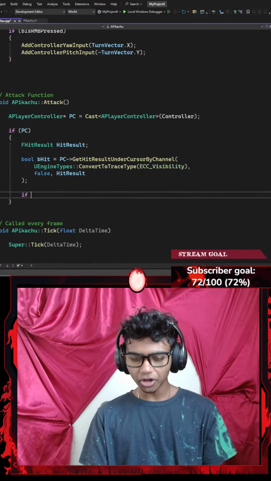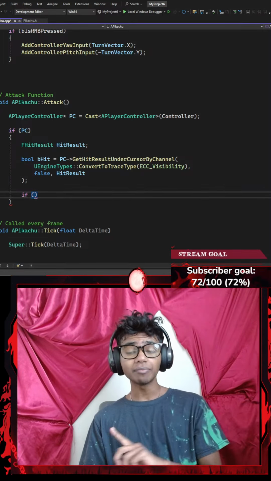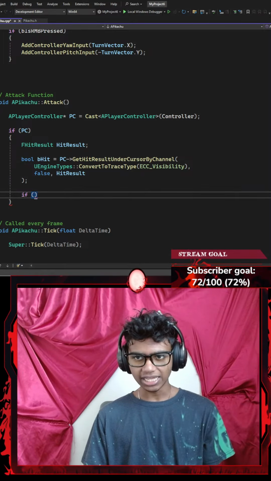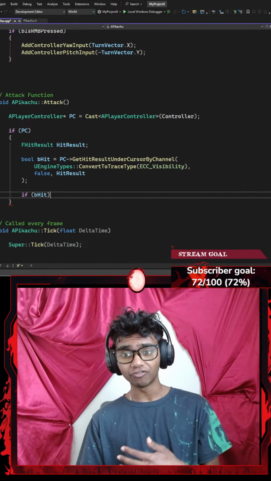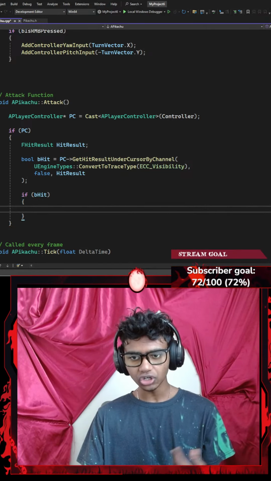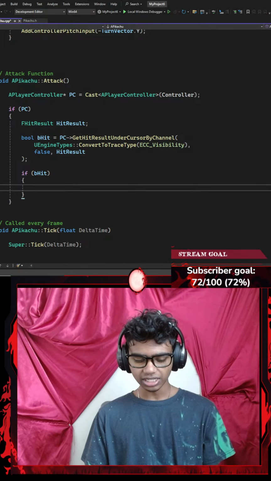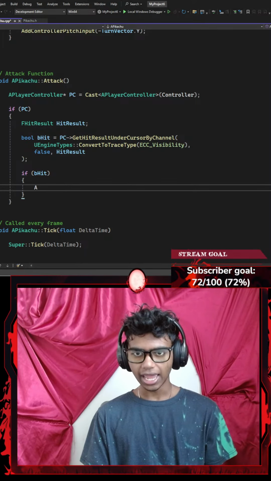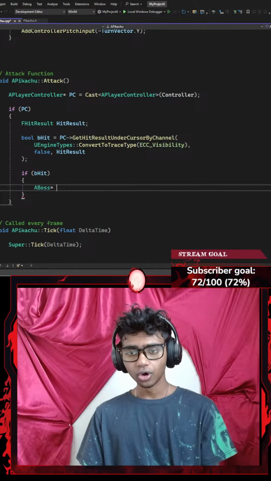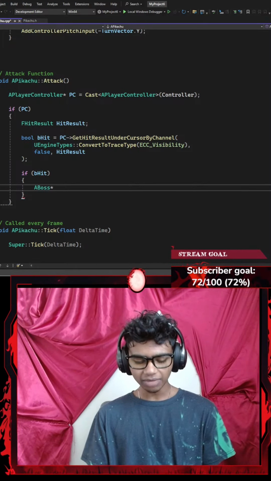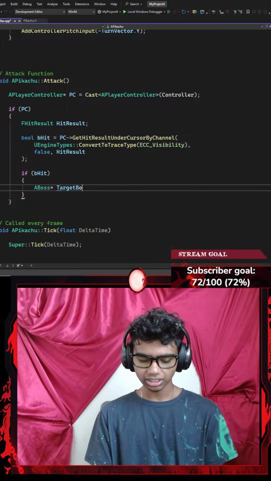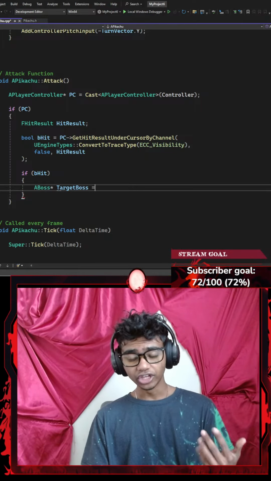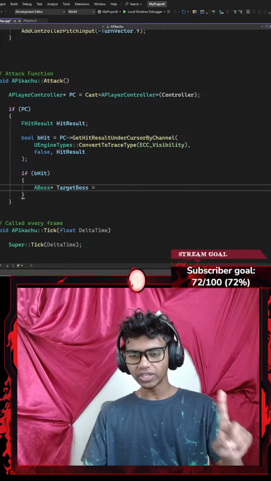Okay, but next up, I'm going to go with something like an if statement. In my nested if statement, I'm going to go ahead and add a parameter of my bHit, if I was hit, if hit is set to true. Then from my bosses, let's go with something like a boss. There we go. I'm going to go ahead and represent my boss by a target boss pointer. Let's go with target boss pointer, which is going to be equal to, now this is supposed to be the more complicated part.